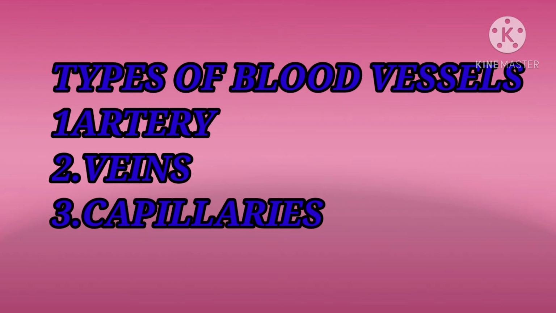In the previous video you read about the types of blood vessels. Actually, three types of blood vessels are there: artery, veins and capillaries. Arteries carry pure blood, also known as oxygenated blood. Veins carry impure blood, called deoxygenated blood. In arteries, valves are absent, which are present in veins. Arteries have a thick wall and blood flows with a jerk, and veins have a thin wall and wide lumen. So that is everything about arteries and veins.